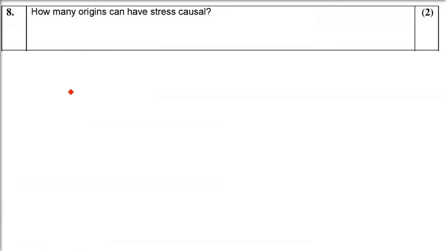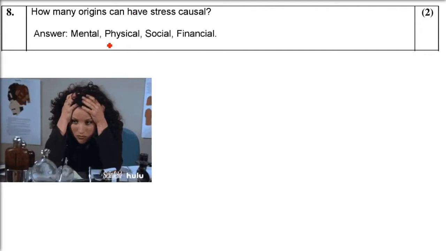How many origins can stress have? Or you can say how can your stress start? What are the stress-causing places? Or you can say the origins. The question is asking from where it may start. It can be mental, it can be physical, because maybe your stomach is hurting. Social, it can be that people are not behaving well with you, they are bullying. Then financial, that is you don't have enough money to live your life. So these are the origins for stress. They may cause the stress.